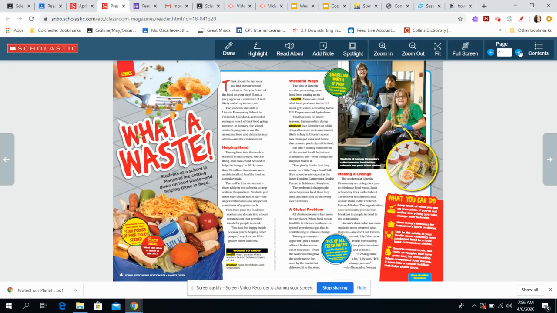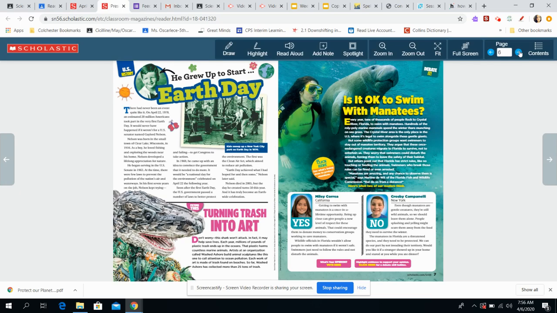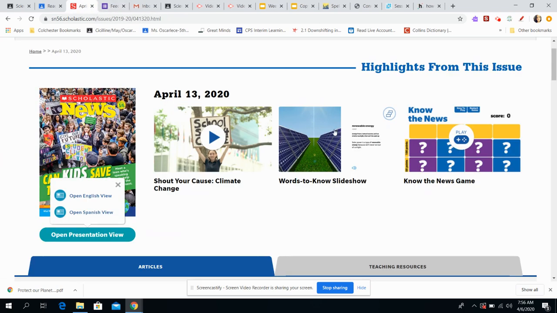Often they have fun things in there. This is an article about food waste. This is about the person who started Earth Day, and then there's always an opinion piece. So is it okay to swim with manatees? So I'm gonna get out of there. And then there's a video about climate change. These are some key vocabulary words, and this is a game that you can play. This is all optional, but I'm just letting you know that it's there.